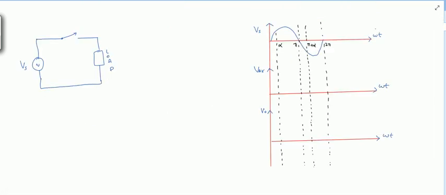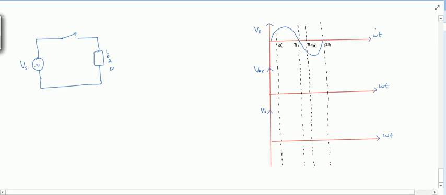Now let us see a circuit here. Here some AC supply is given via this switch to this load. I am basically giving an idea about the forward blocking and all the four modes. Let's say in the first cycle, from 0 to pi, this switch is in forward blocking state. What it means is that here will be positive and here it will be negative, right? As you can see, the Vs is like this only.